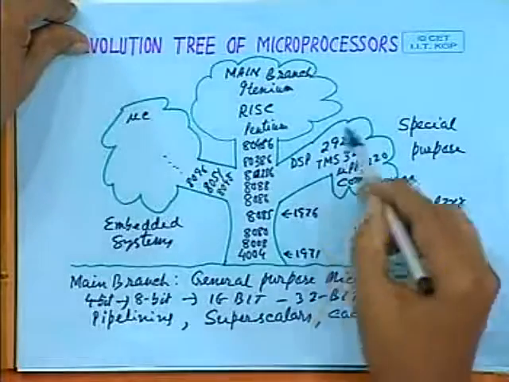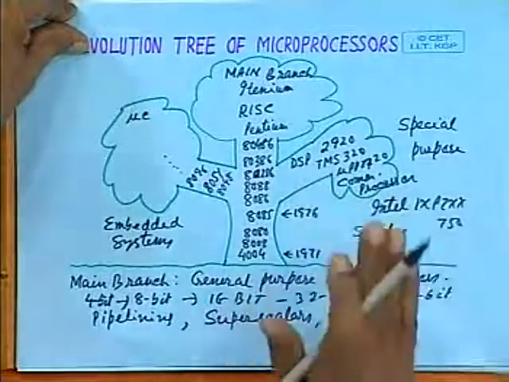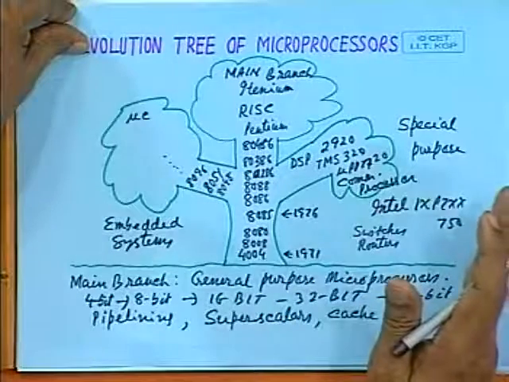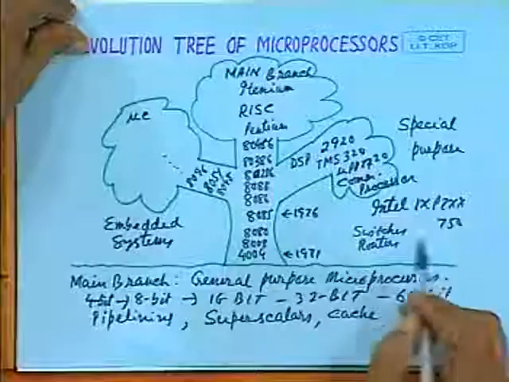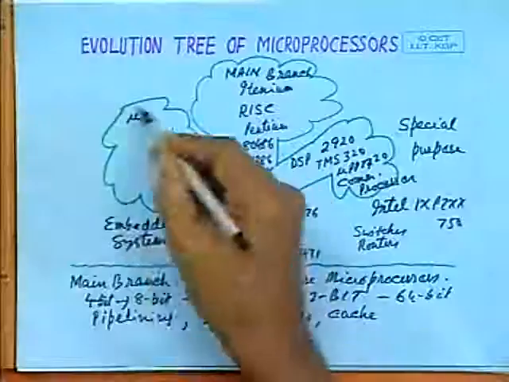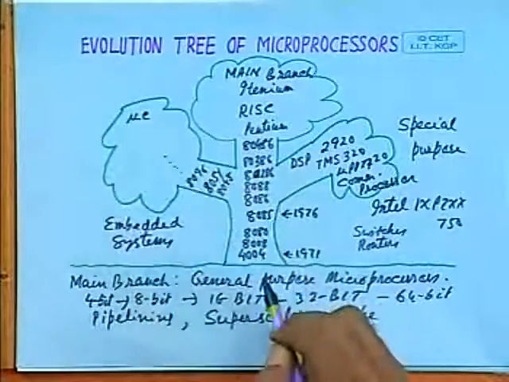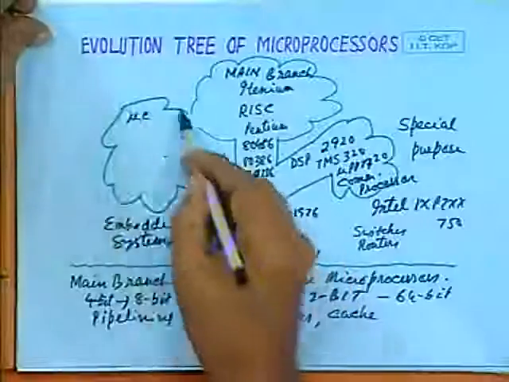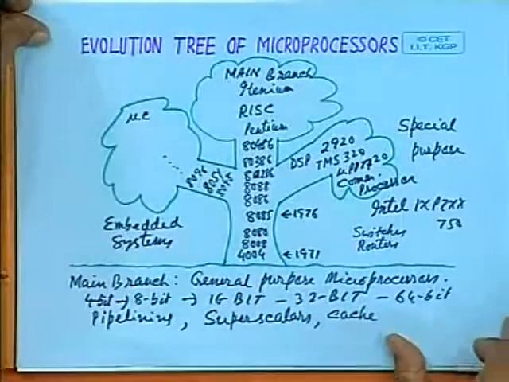Similarly, the special purpose processors are taught in specialized courses like digital signal processing. In the digital signal processing course, these DSP chips are taught, and those routers, switches, network processors can be taught as part of maybe a specialized course on computer network, whatever the left branch. And in fact, the main objective of this course is this branch, embedded applications.